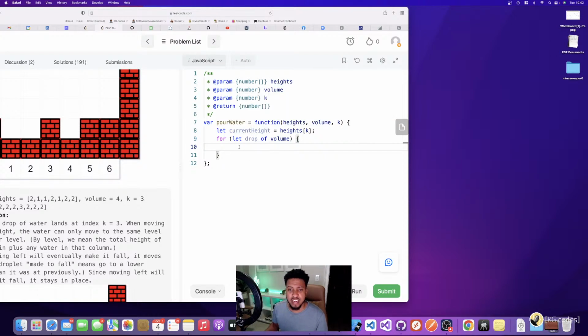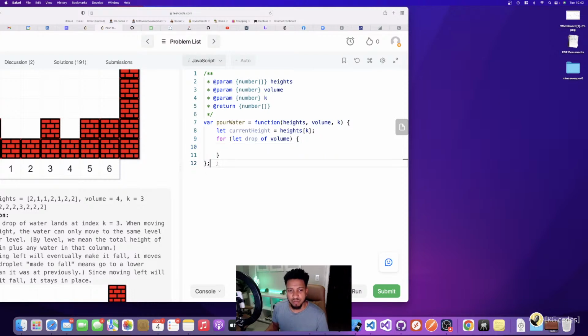And so when I get in here, what do I need to do? At every drop, I need to look left, look right, and then look at the same index that I currently have. If I can't go left or right, I need to drop the water in the place that it is. So how I thought about this problem is that I need to know what index to drop the water at, no matter what I do.